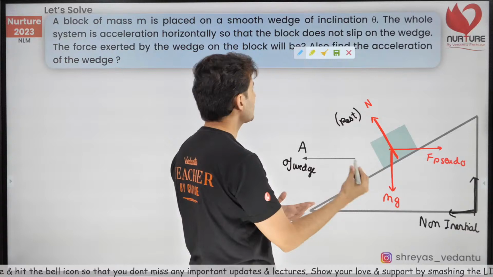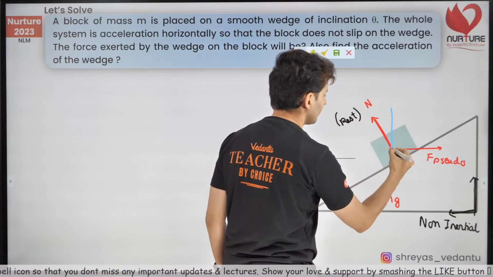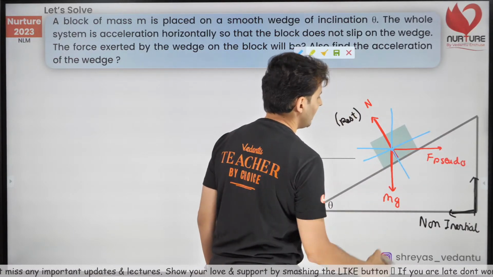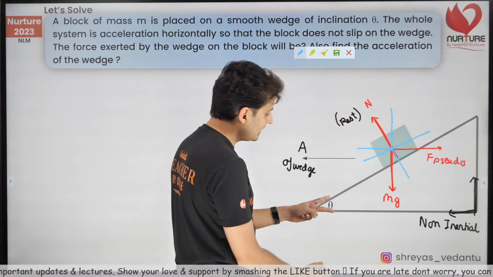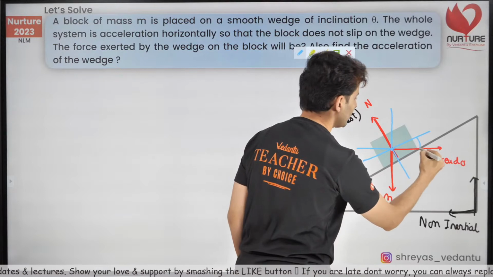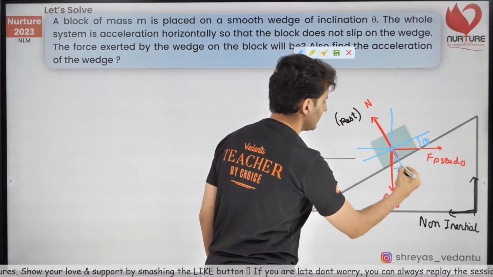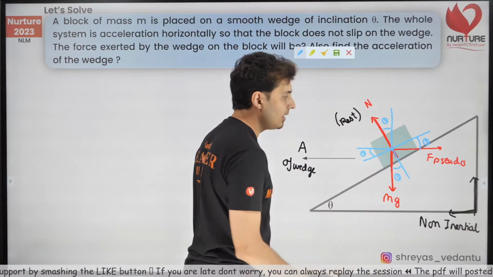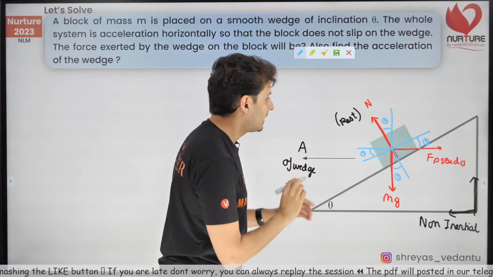First of all, use my method of division by 8. Trust me, that will be easy for you. Divide it into 8 parts. Remember, I have taught you this. If this is theta, obviously this is theta, and this is theta, and this is theta, and this is theta. Everybody remembers that? Very good.